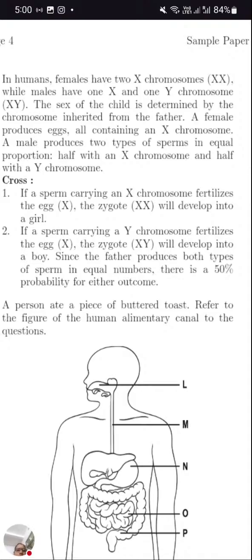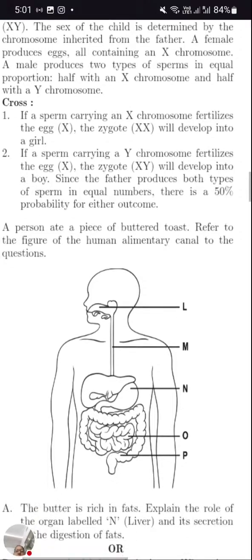Sperm containing an X chromosome fertilizes the egg, so the zygote will have XX and will develop into a girl. If the sperm containing a Y chromosome fertilizes the egg, the zygote will have the combination XY, which will be a baby boy. Since the father produces both types of sperm in equal number, there is a 50% probability for either outcome, baby girl or baby boy.